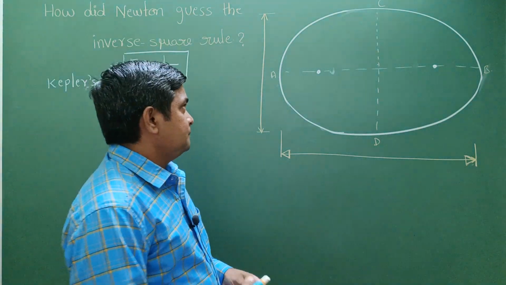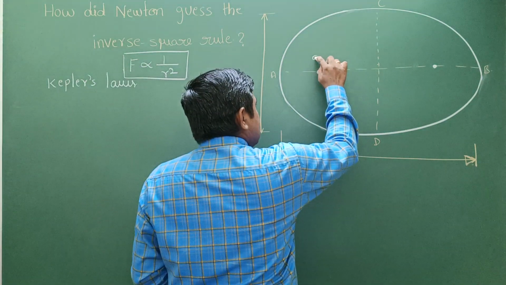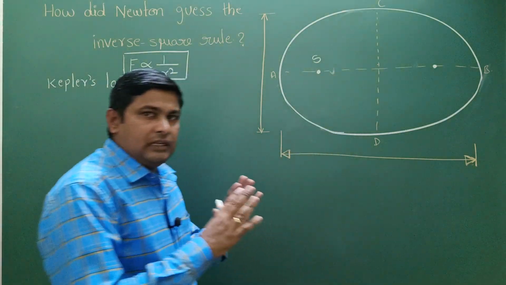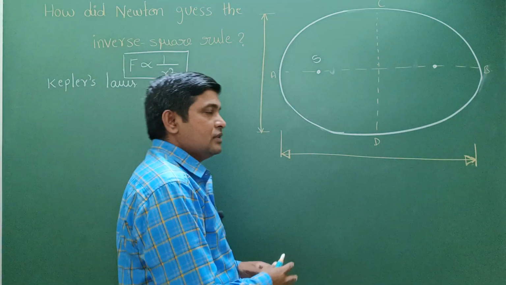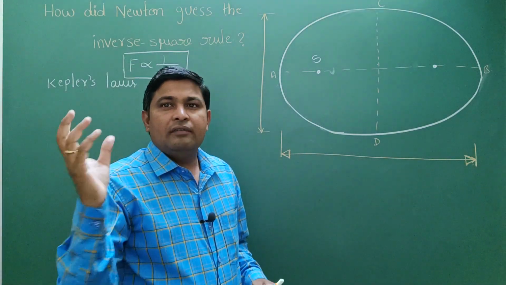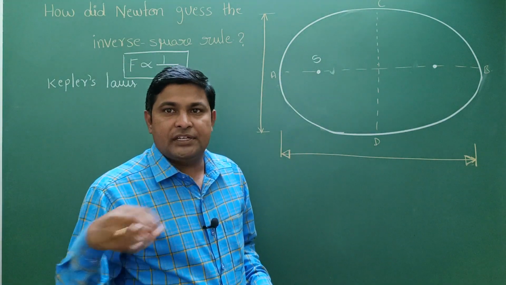We can understand that if the sun is placed at the foci. First, to understand this, we need to know about the ellipse, because planets are revolving around the sun in elliptical shape, right?